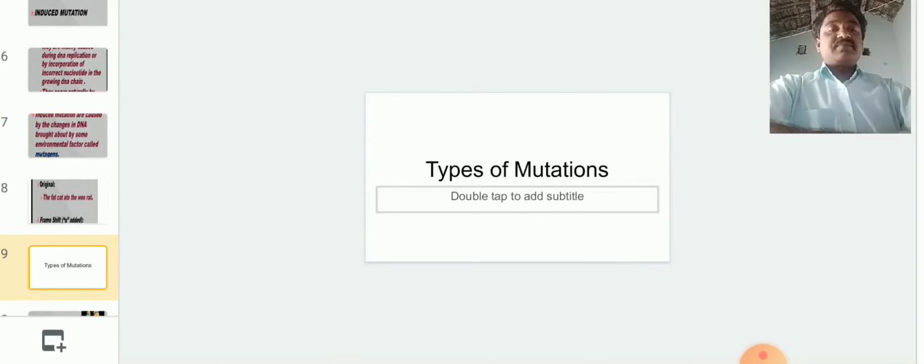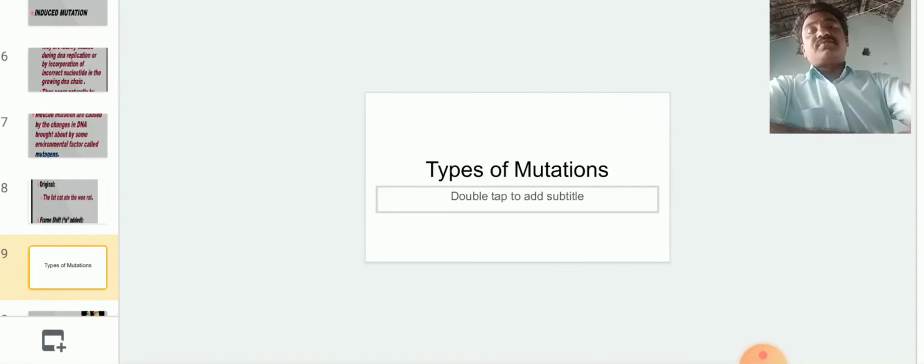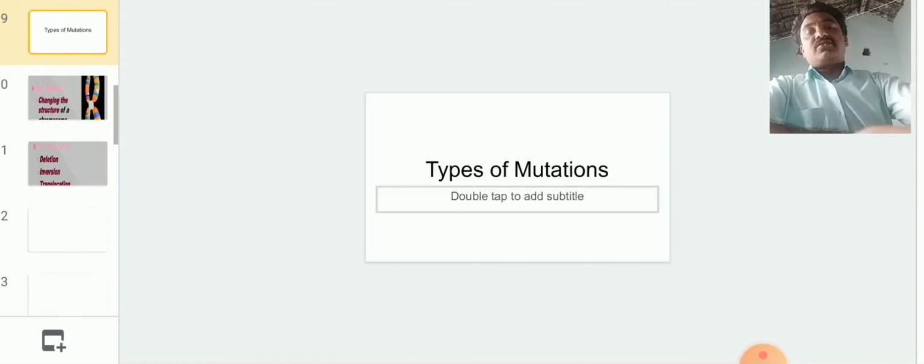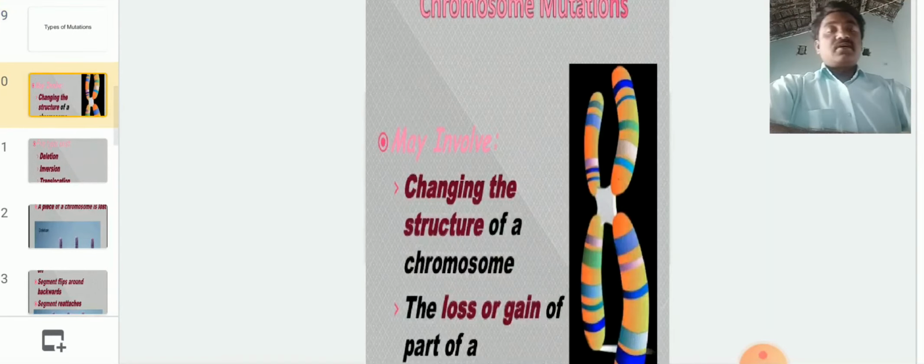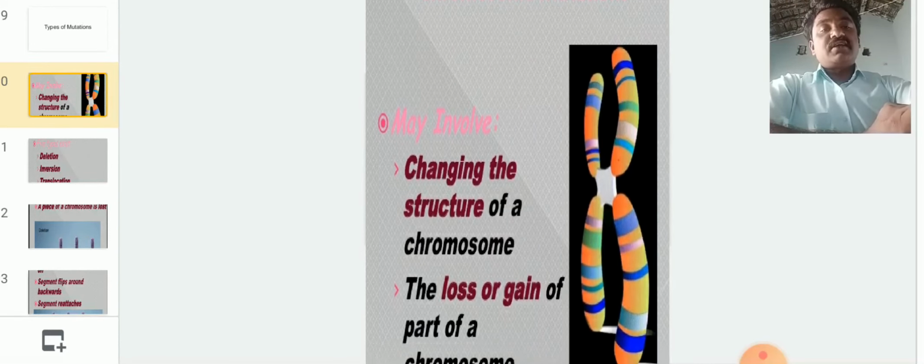Okay, next, types of mutations. A number of types of mutations are there. Generally, chromosomal mutations and point mutations are there.